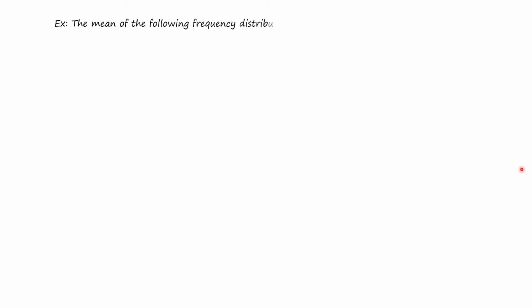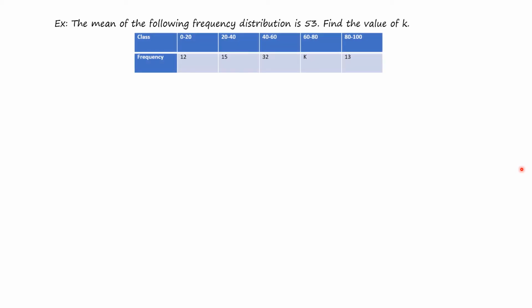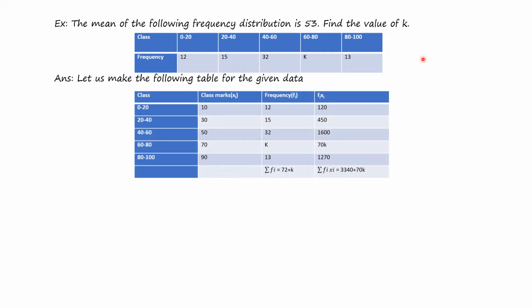Another example: the mean of the following frequency distribution is 53, find the value of k. So here the mean is given, but one frequency is unknown. For the class 60 to 80, the frequency is k. We have to find out the value of k. Let us make the following table for the given data. So we have taken the class and also the class mark.